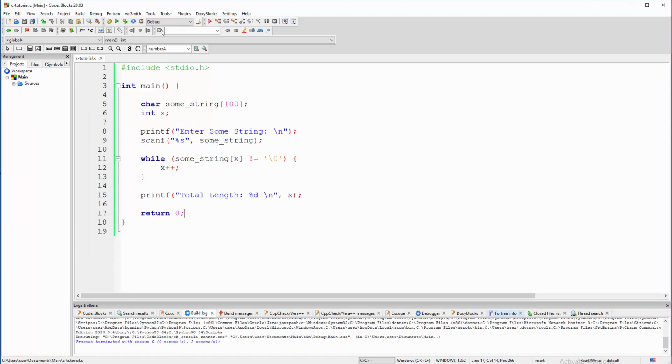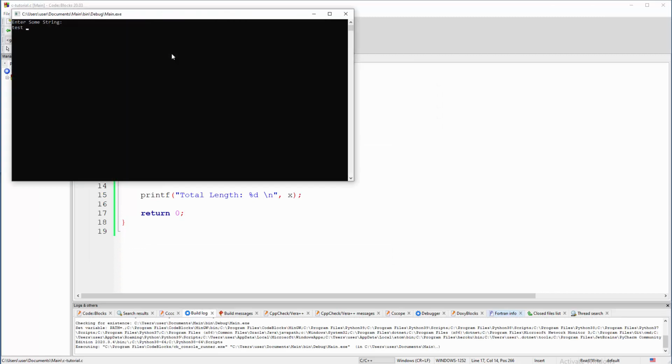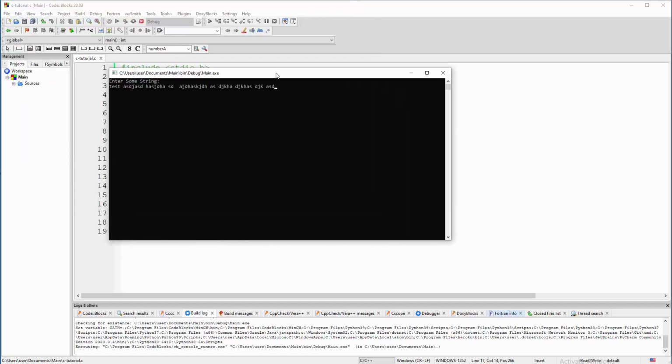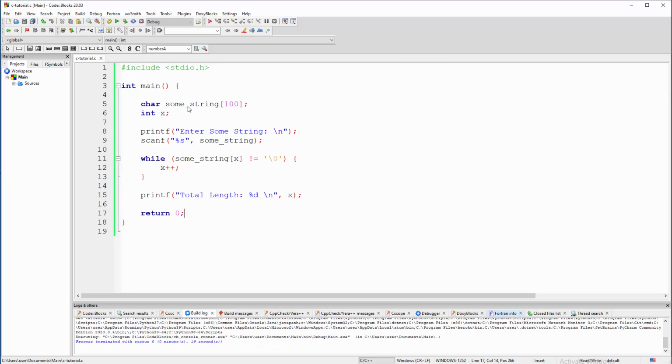There you go, 4. And just as last time, this thing will not work when we are talking about full sentences, just a string in the sense of one word. So this part will be disregarded, and we are just going to calculate the first part before the first space. That's something you need to pay attention to. So it's up to you. Do you want to use a while loop or a for loop?